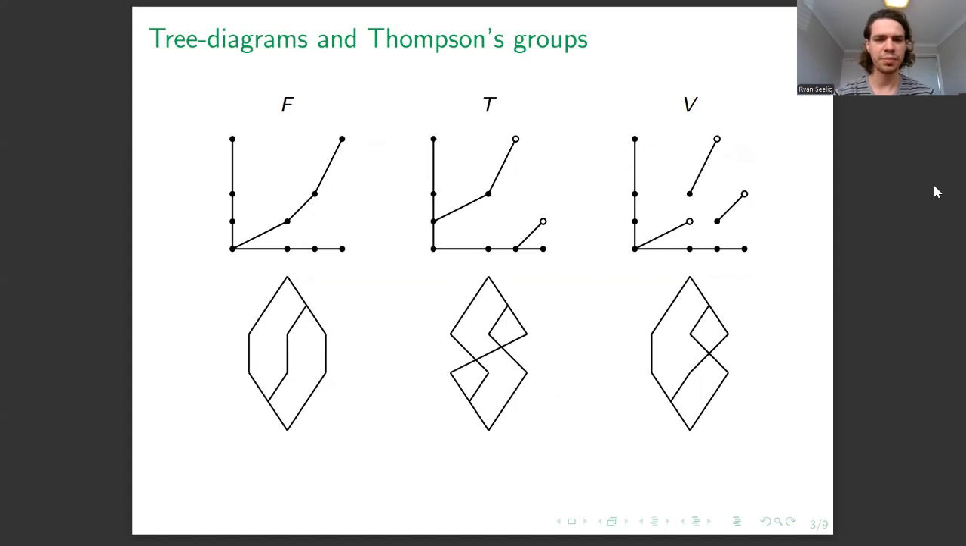Well, one way to define them is as groups of piecewise affine bijections of the unit interval, whose breakpoints, so where the slope changes, occurs at dyadic rationals, so those are numbers of the form a on 2 to the n, and whose slopes are powers of 2. So there are three versions. There's F, T and V, and F acts by homeomorphisms on the interval. T, we can have some discontinuities, but if you wrap up the interval, you get a homeomorphism on the circle. And V, we naturally get homeomorphisms of the Cantor space.